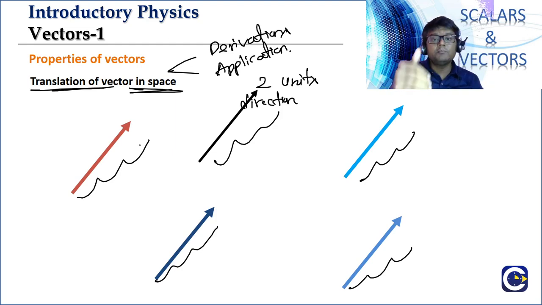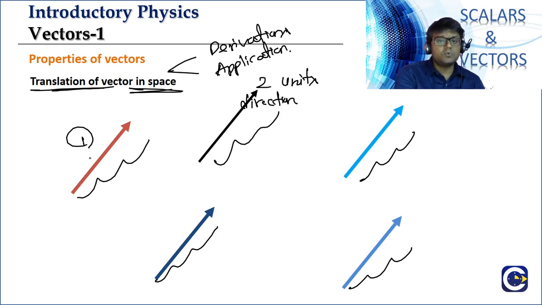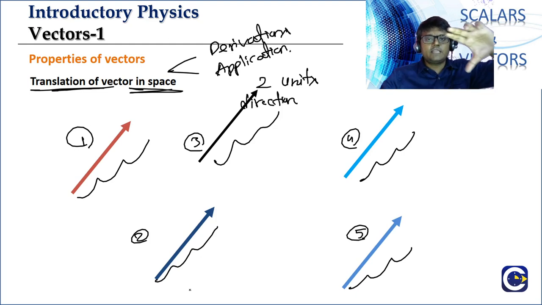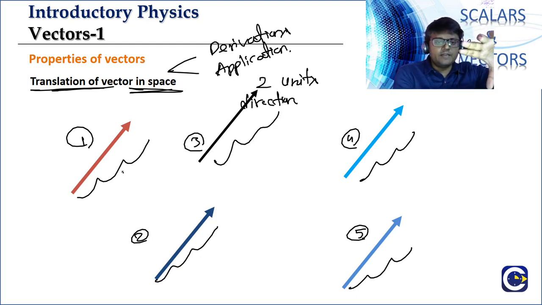Now this is a very important concept that we need to understand. What is the relation between them? Think about it. Let us call them 1, 2, 3, 4, 5. If you take the first vector that I have drawn, just move it from here to here.